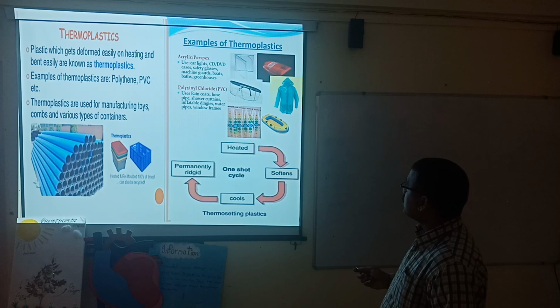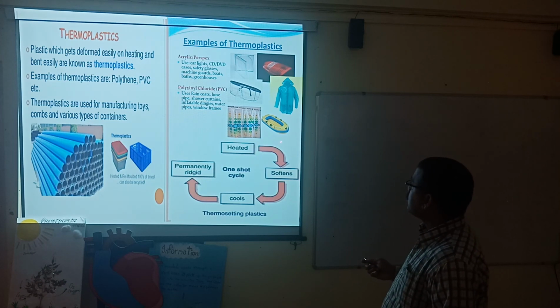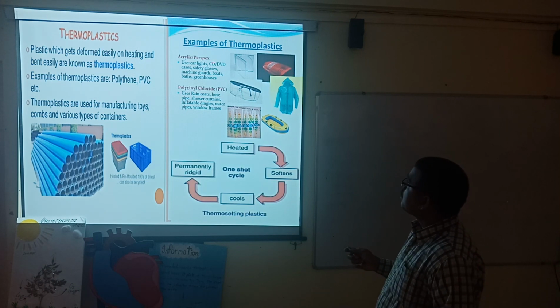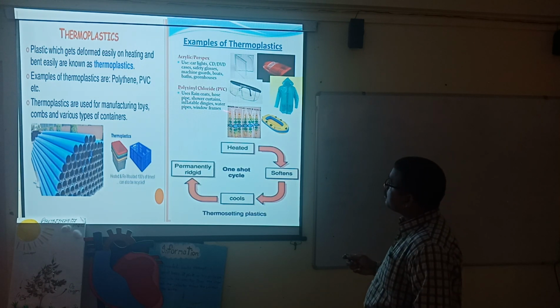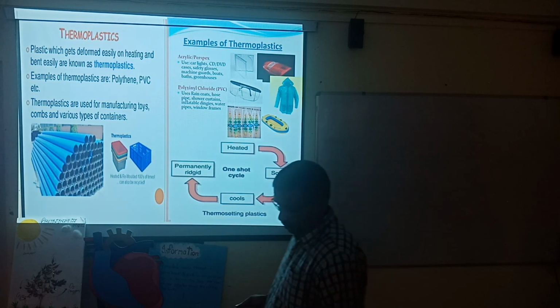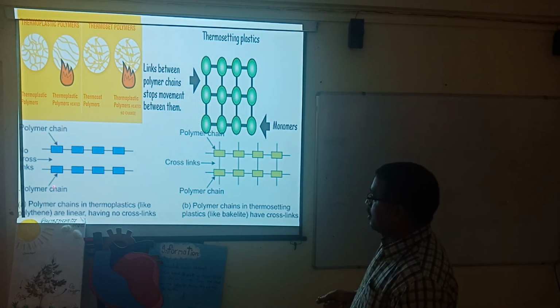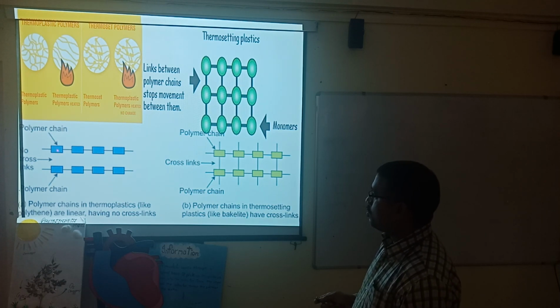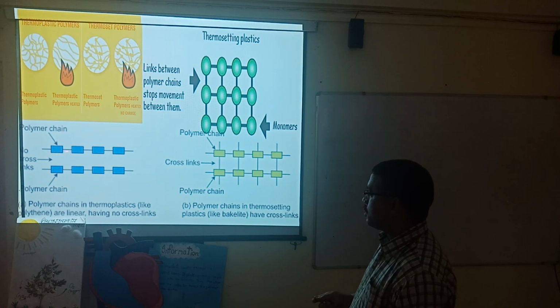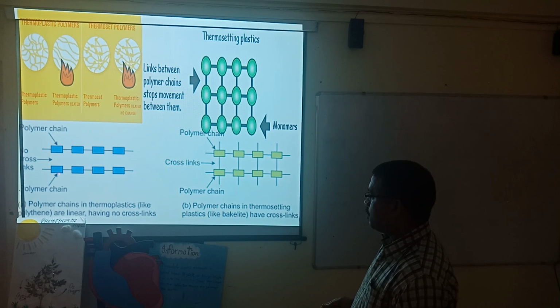This is the thermosetting from here. This part is thermoplastic. The examples are given here. You can go through them. This picture is given in your book. Polymer chain. This is a monomer. When these monomers are combined together, they get converted into a polymer.